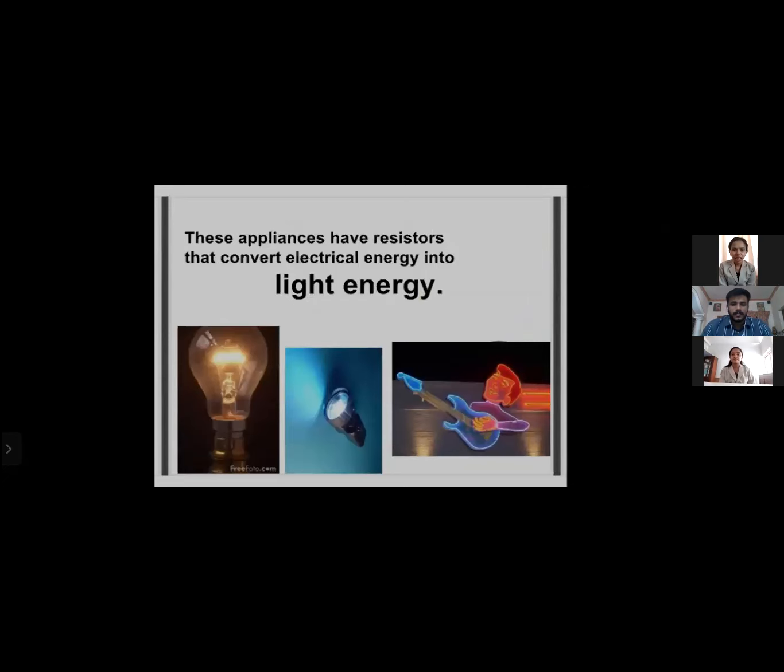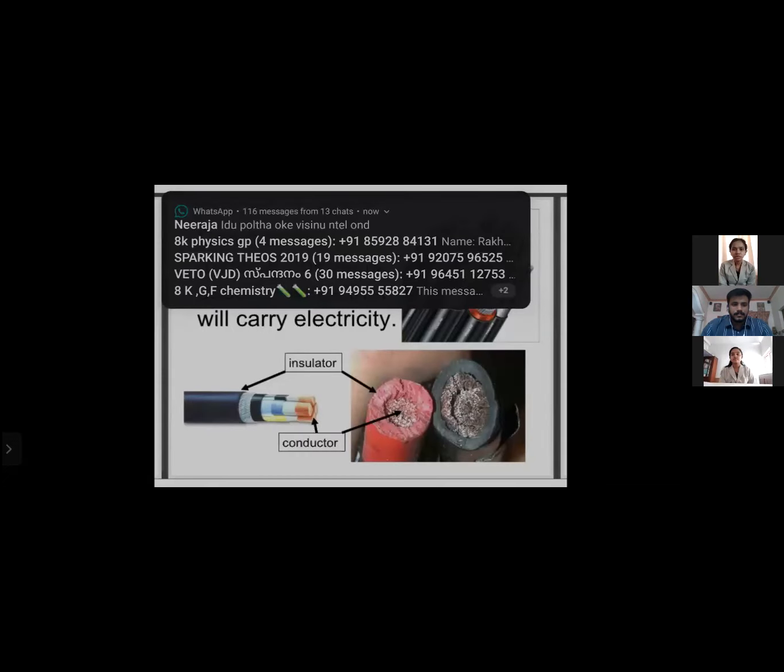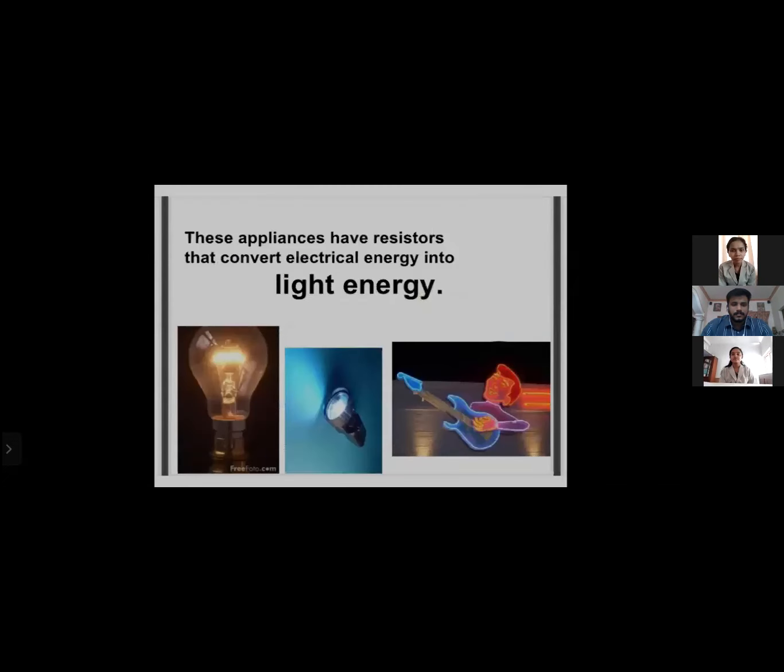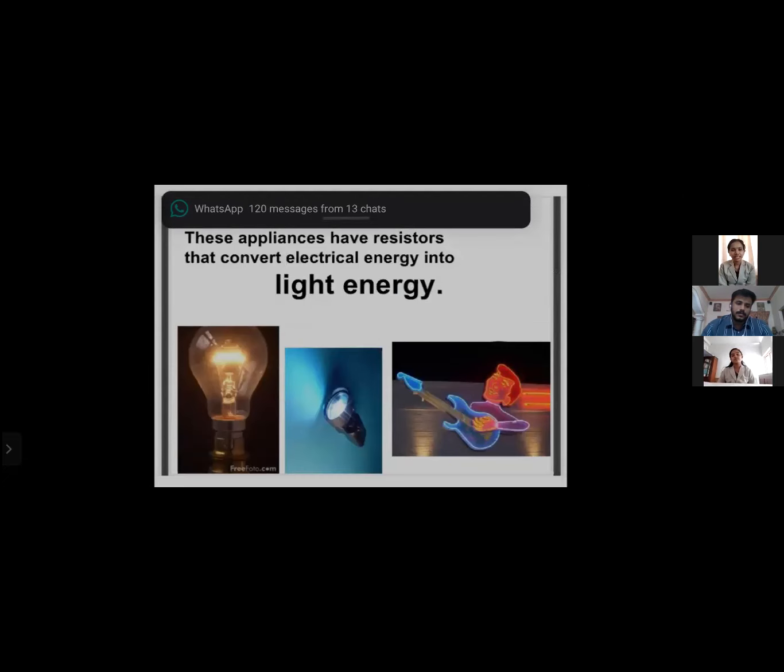We have seen resistors. Resistors allow some amount of current, but it converts current into another form of energy. Here we can see these appliances have resistors that convert electrical energy into light energy.